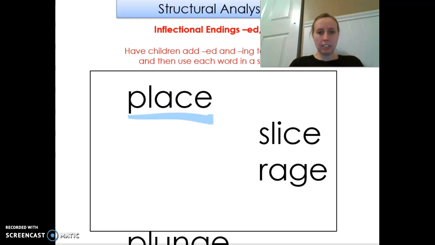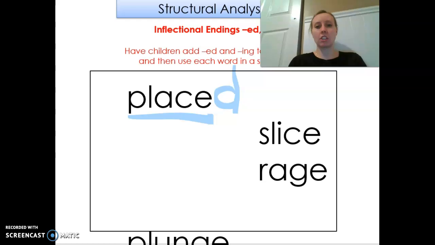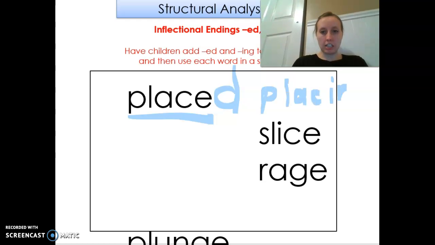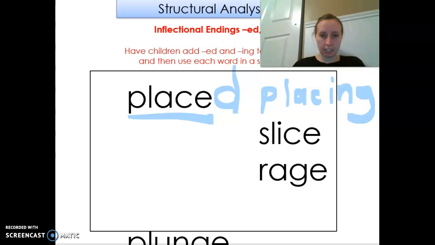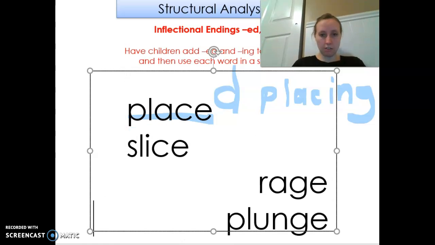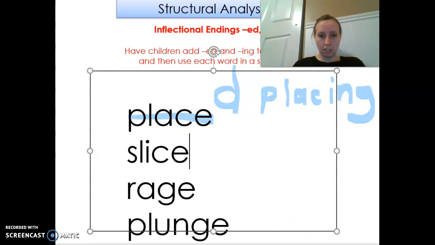Okay, so place, if it's in the past, we say placed. Even though it says t, it's still ed. And if it was right now, we would do placing. Oh, I can fix that actually right now. There we go. Let me fix a couple of these really fast because that just doesn't look the best.